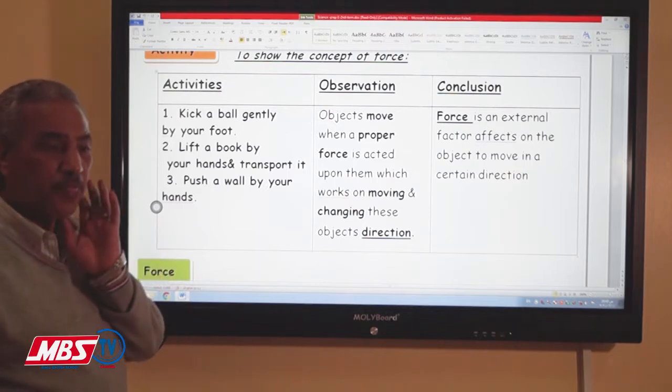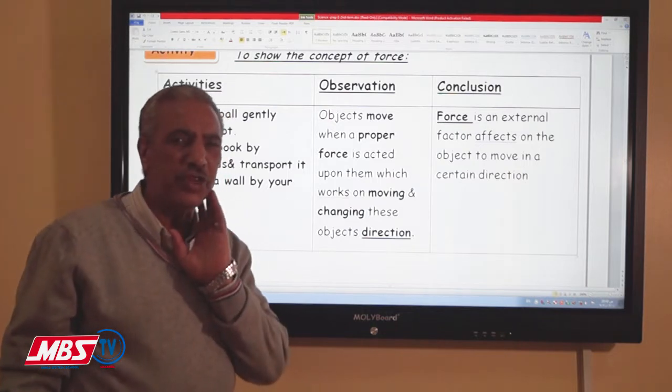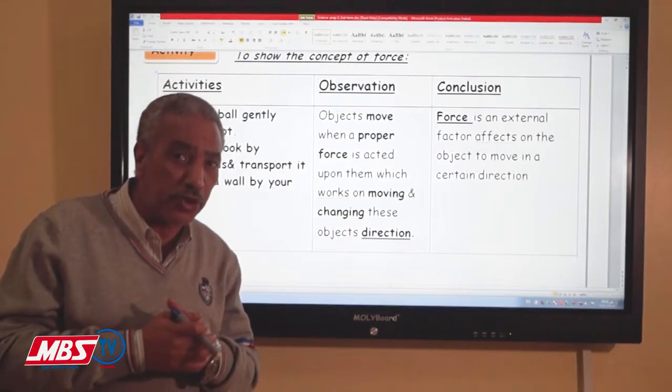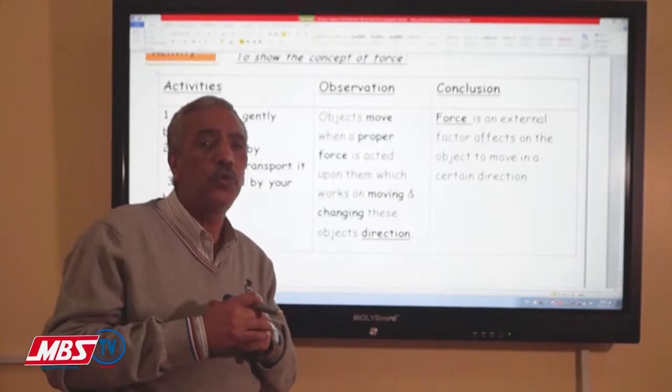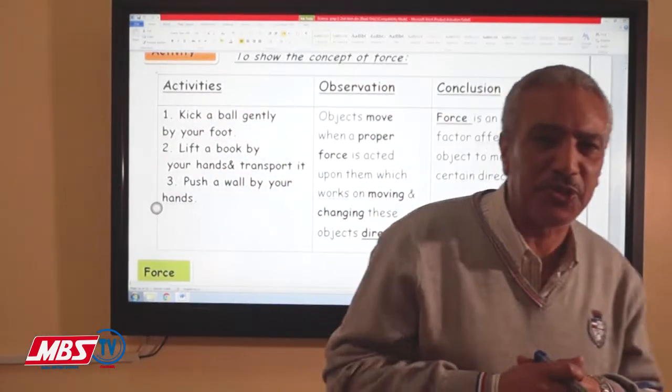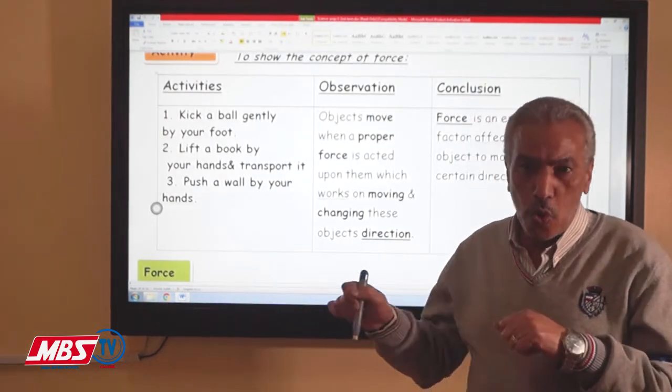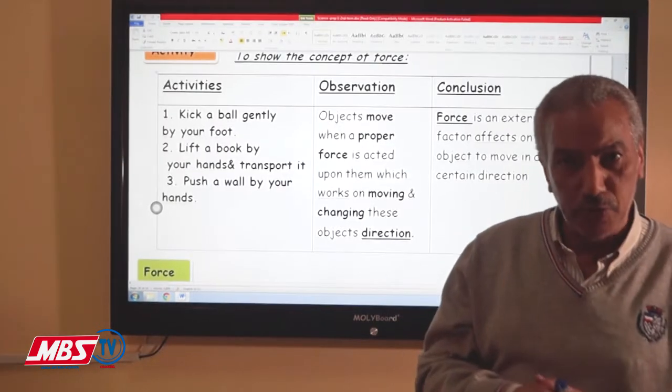The force can change, number one, the state of the object. Generally, we have two states of the object: the state of rest, if it doesn't move, or the state of motion, if the body is moving.